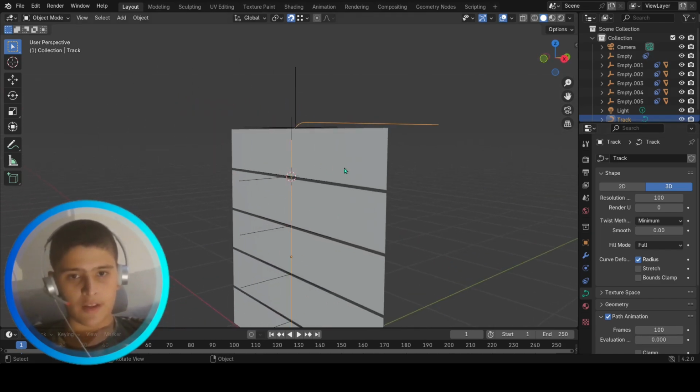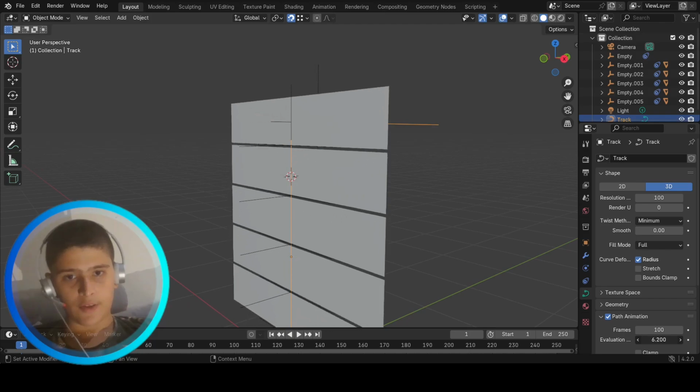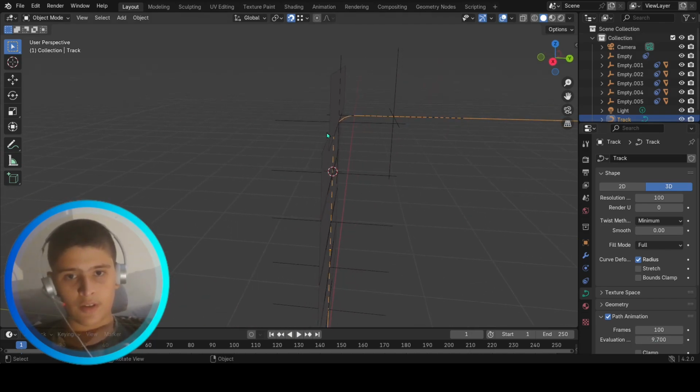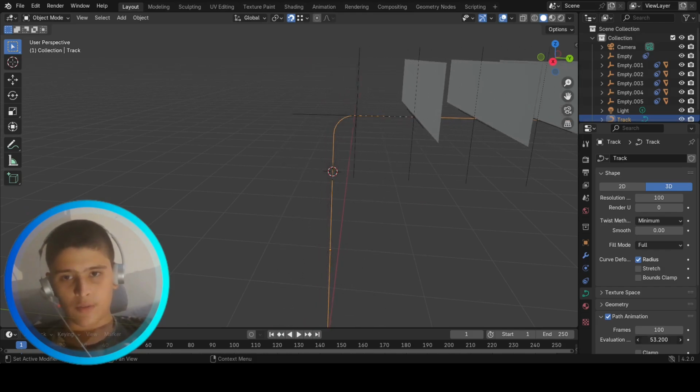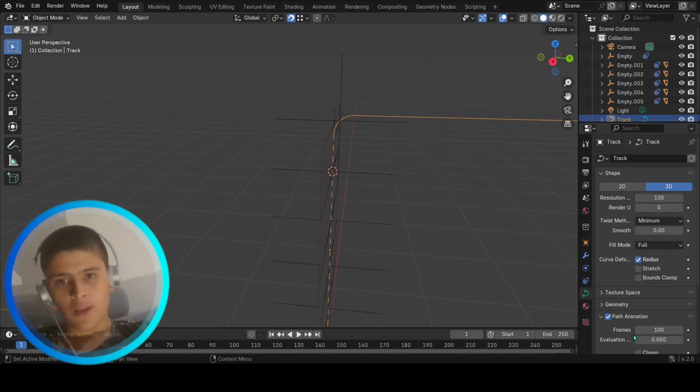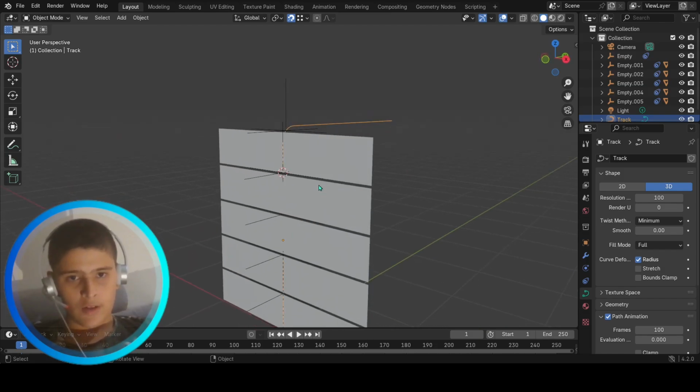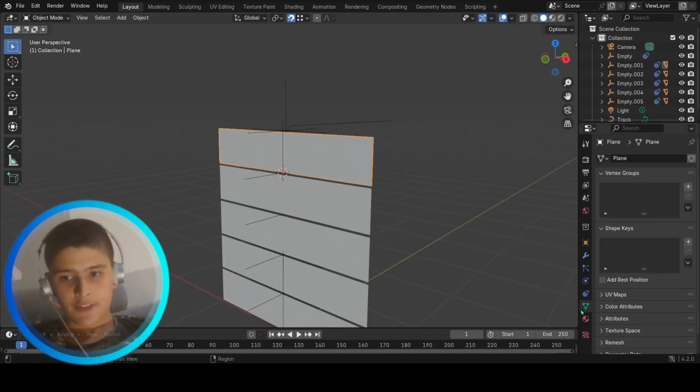Now to make this thing move and curve towards this track over here as a garage door, we're gonna need some functions. So what we can do is use a damped track.